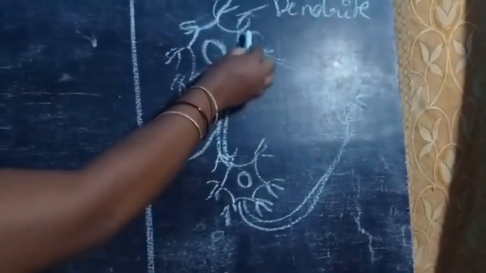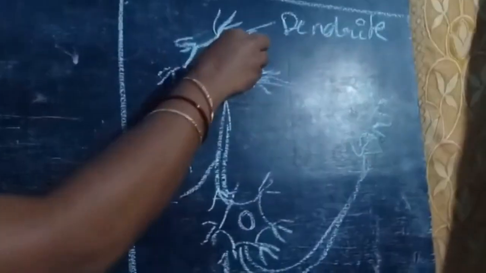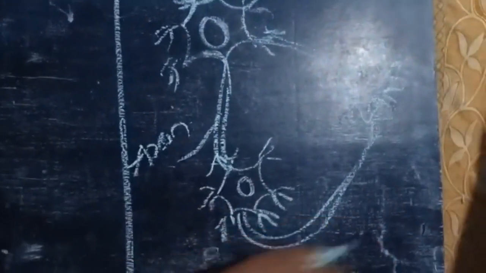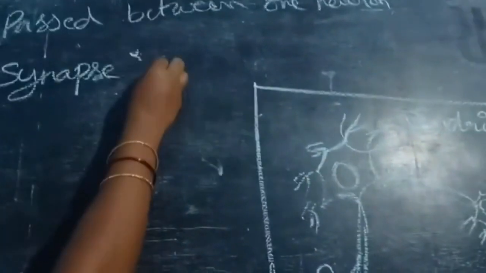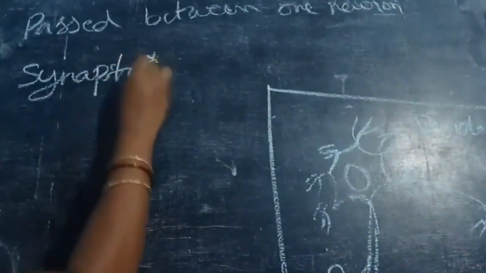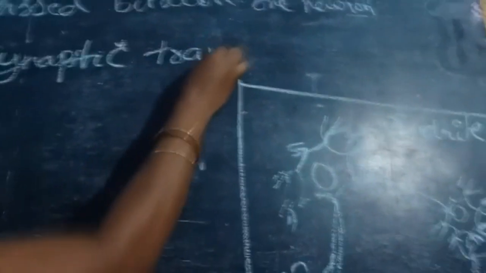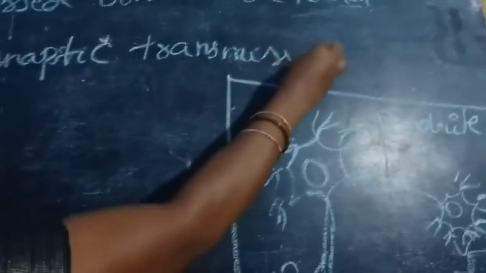Here, see the message comes to the dendrites and the axon. This process is called synapse transmission. That topic is synapse, or synaptic transmission. Let us see that process.